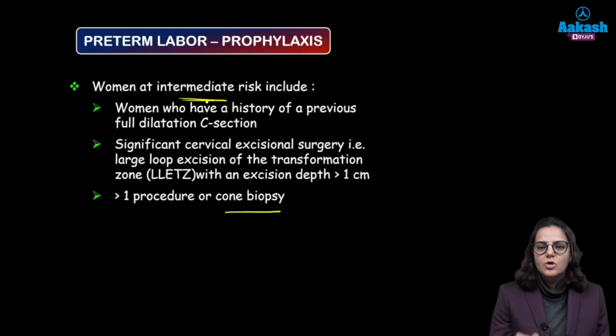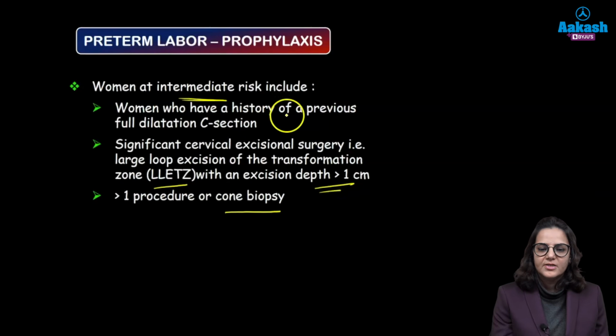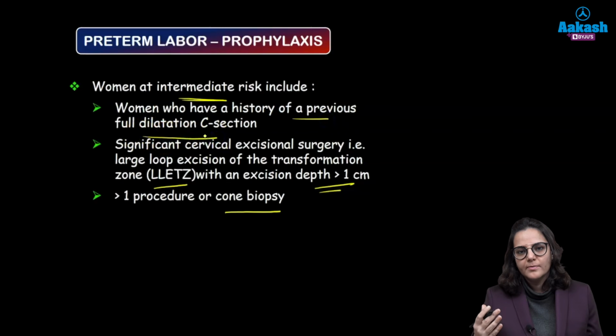Alright, remember that in the high risk group cervical biopsy is not included because it is included in the intermediate risk women. So intermediate risk women are those who have more than one procedure or a cone biopsy. So cone biopsy, the depth of the cervix which has been removed is much more, or who had a loop excision of the transformation zone where the depth was more than 1 cm, or all those who give a history of a previous full dilatation C-section. What do we mean by this? That they had taken a trial of labor, the cervix was fully dilated but somehow they did not have a vaginal delivery and ended up having a cesarean section.